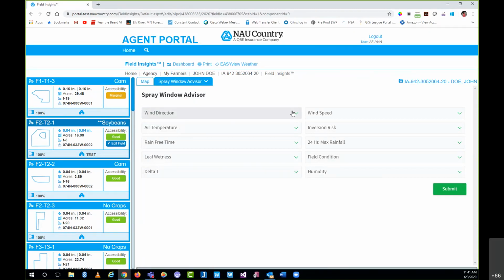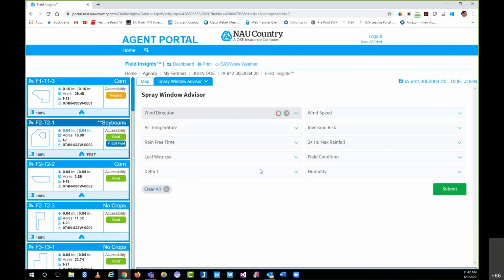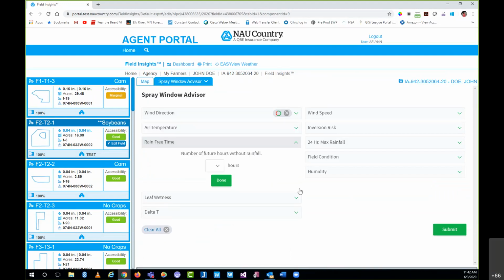You're not required to select really any of them for that matter, but you're not required to select a certain number of them. You can do just one, you can do two, you can do them all if you like, again, playing the part of John Doe here. So for example, if I wanted to avoid any wind direction out of the west, I can go ahead and select that. And this would now be one of the criteria that I set for my spray window. If I wanted to set some limitations on temperatures, I could do that here. Rain-free time.